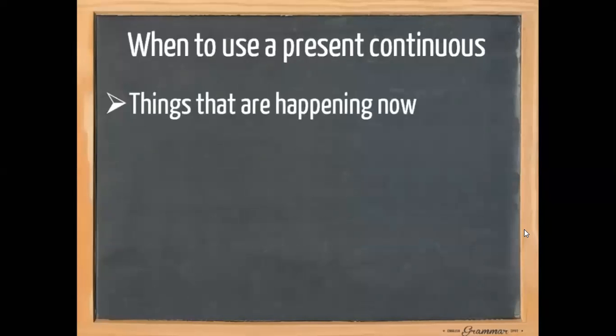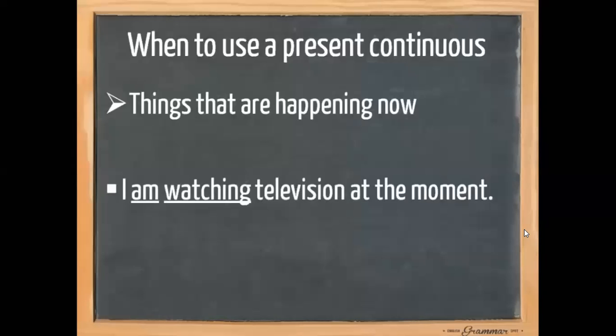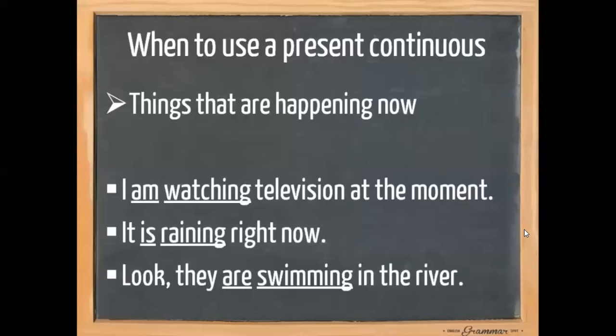Now we're going to take a closer look at when to use the present continuous. We use the present continuous for things that are happening right now. So if you look around you or maybe out of your window, you see all kinds of things going on. Examples are, I'm watching television at the moment. It is raining right now. Look, they're swimming in the river.